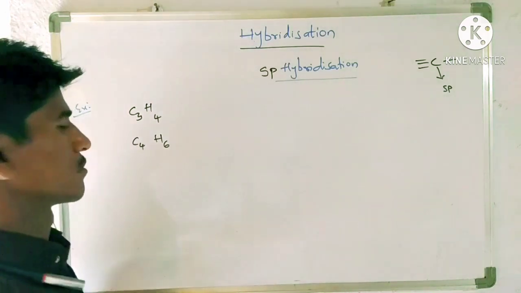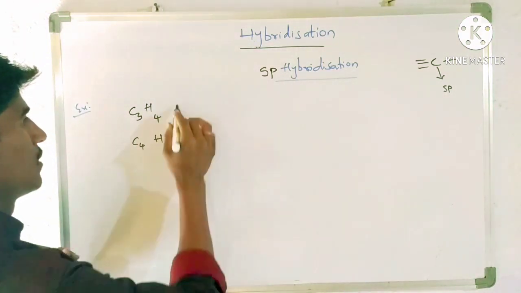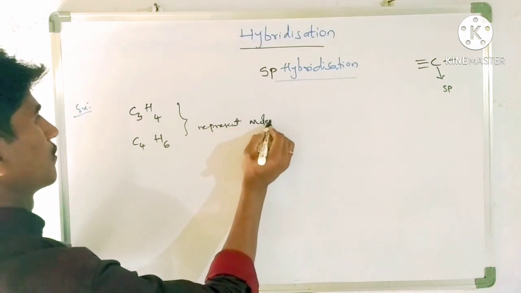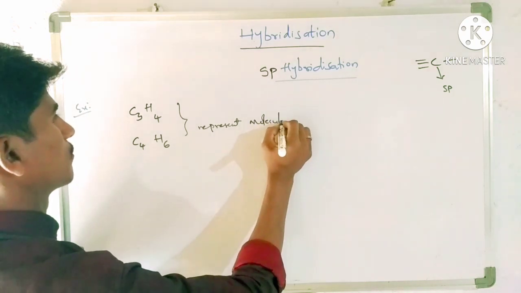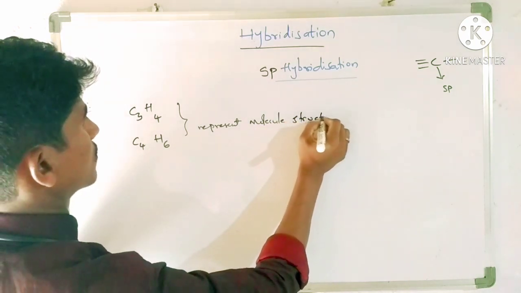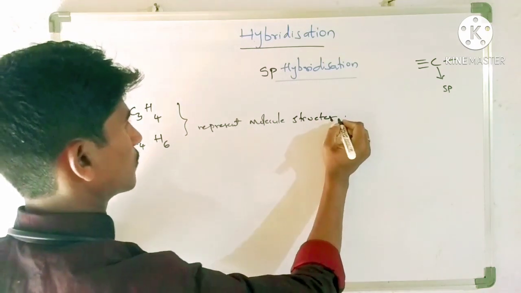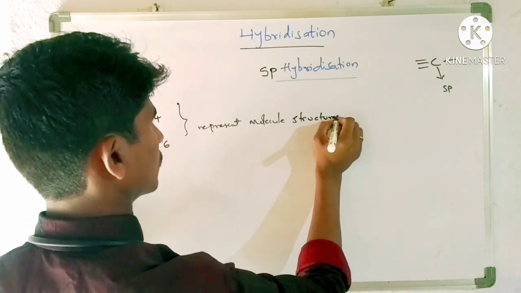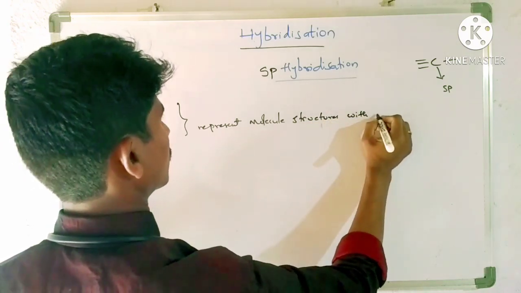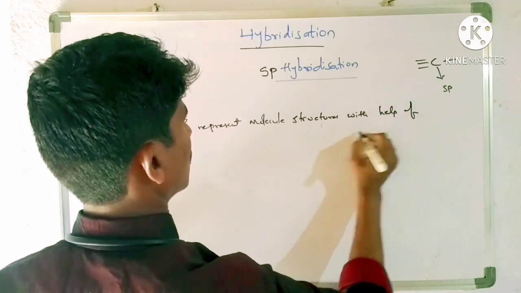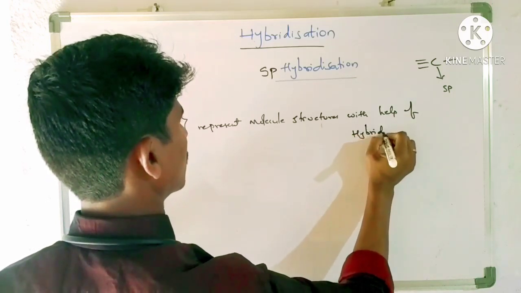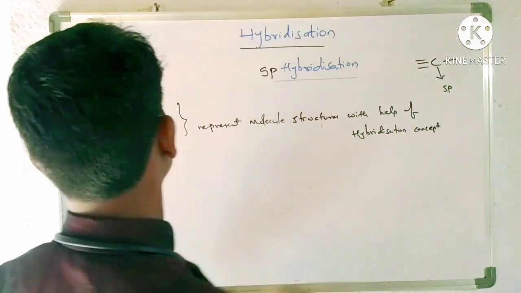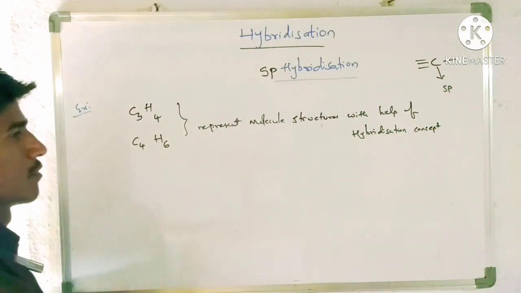So for these two molecules, you have to write the molecule structures with the help of the hybridization concept. So for this you have to write this.